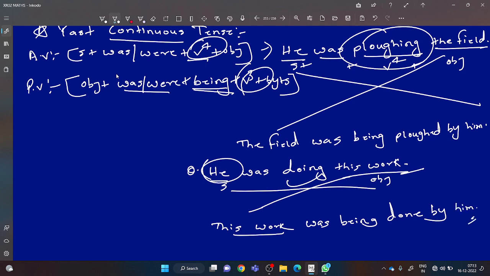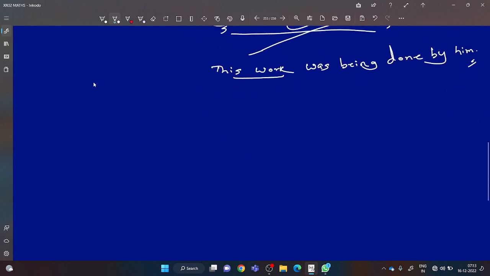I hope you have understood past continuous tense. Now please give the heading past perfect tense. Past perfect tense. What I am saying is, dear students, voice is something where you need practice. Okay, so if you practice the questions of voice, it will help you to understand the concepts better.